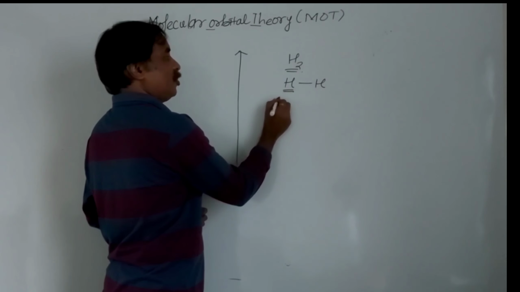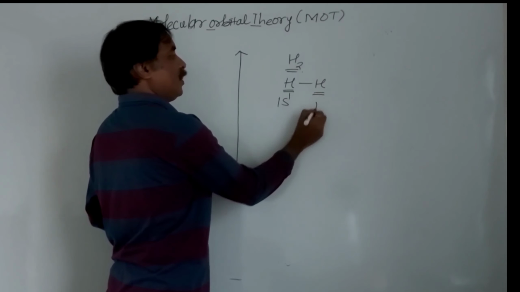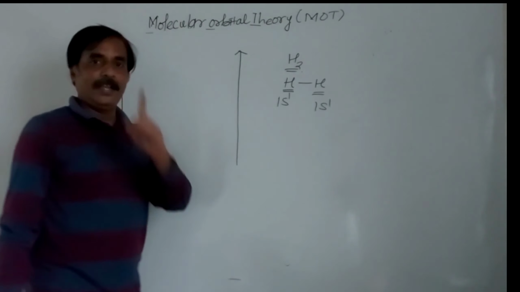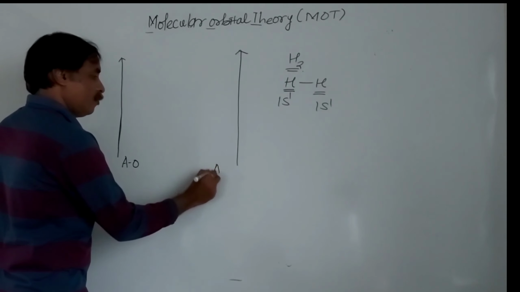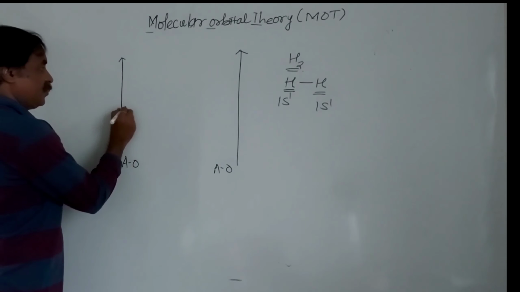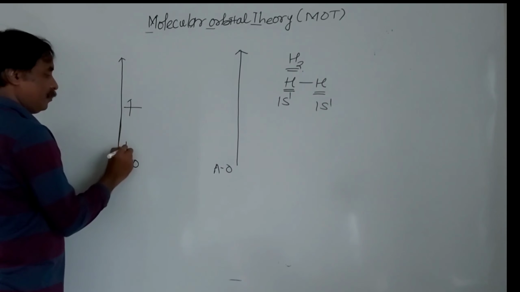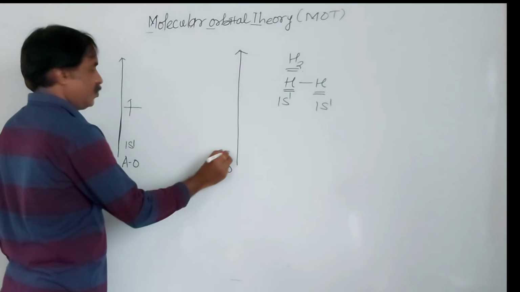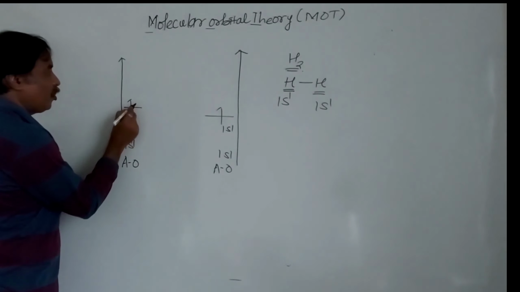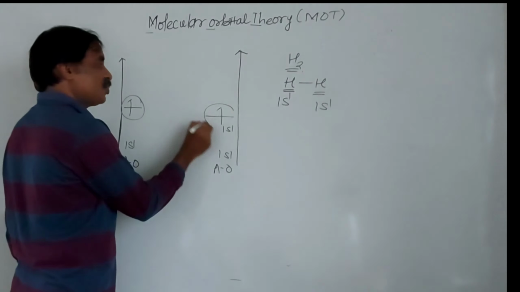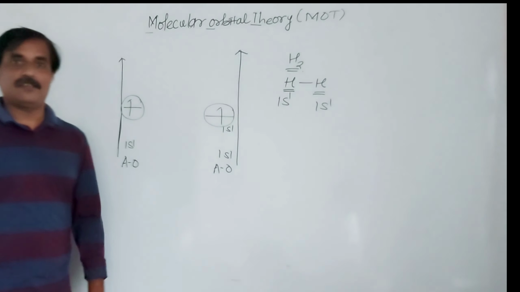Electronic configuration of this is 1s1. Here also it is 1s1, and one electron is there. So here I will take the atomic orbital of the first hydrogen, and here the atomic orbital of the second hydrogen. Here it is 1s1, here also it is 1s1, and these two are atomic orbitals.